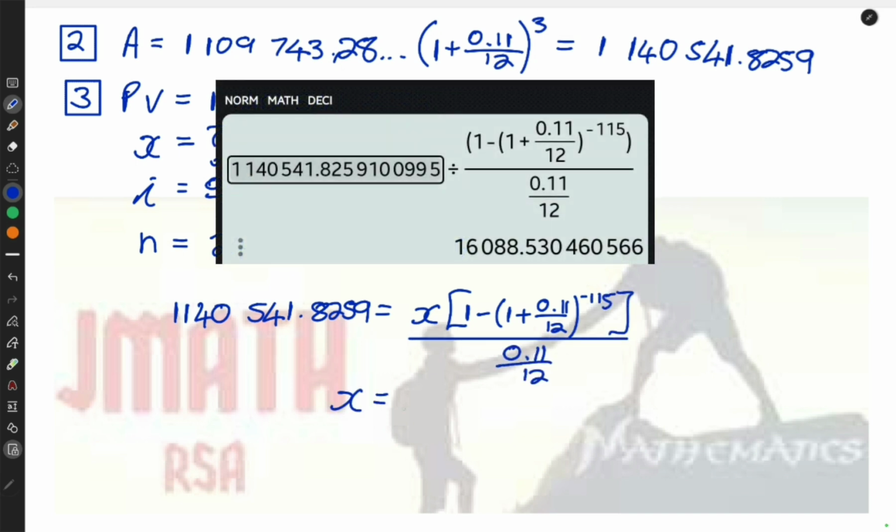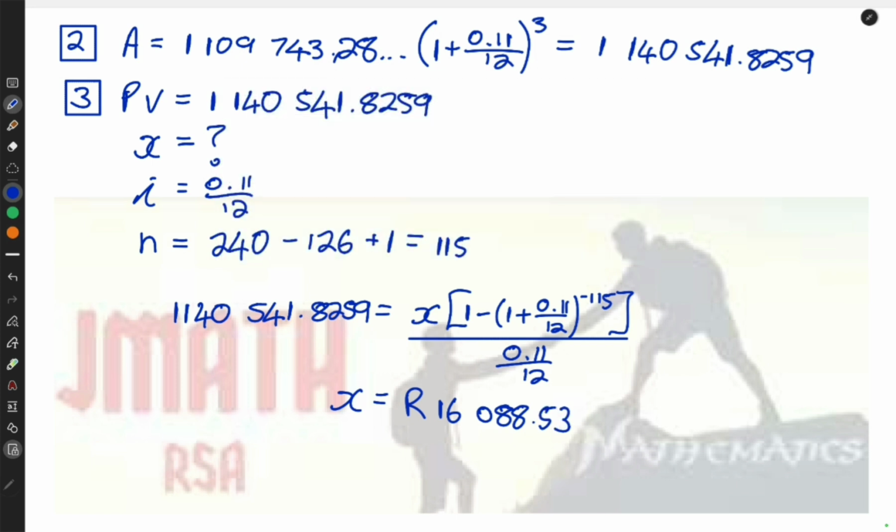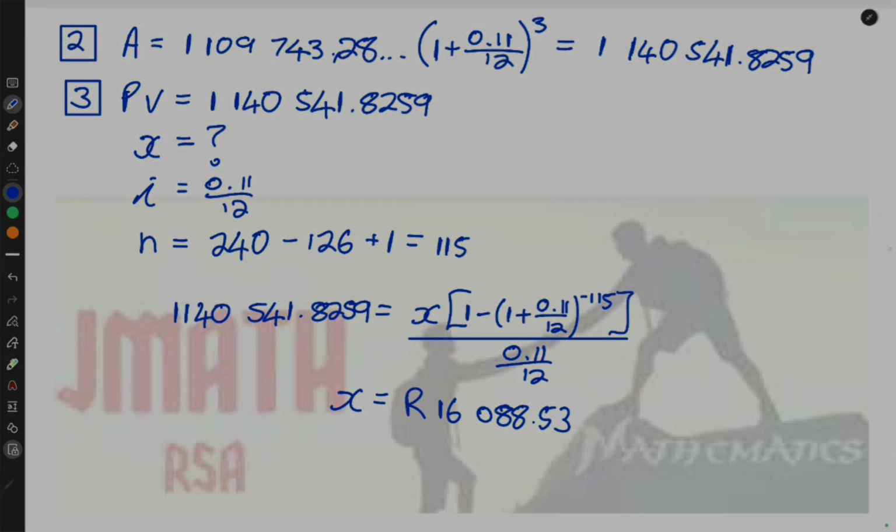Now I'm just going to sub into the present value formula and figure out what X is. My calculator tells me his new monthly payment will be 16,088 rand and 53 cents. Okay guys, that was a mouthful. Like I said, this could be 8 to 10 marks in a final exam. Please make sure you know all the steps, you study the steps. I hope you don't see this question in a paper, but you need to be prepared if it comes your way.